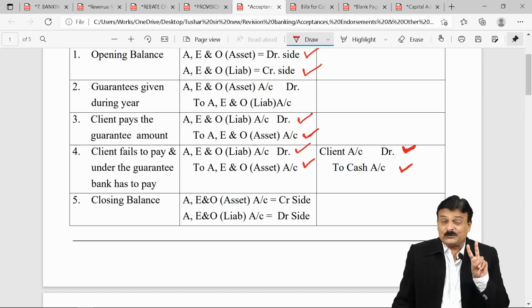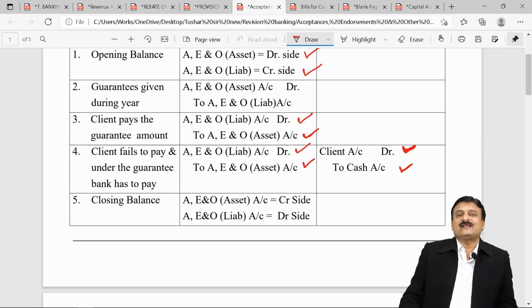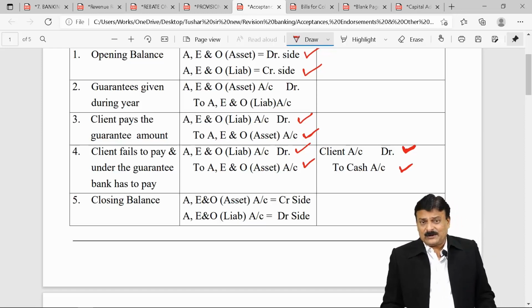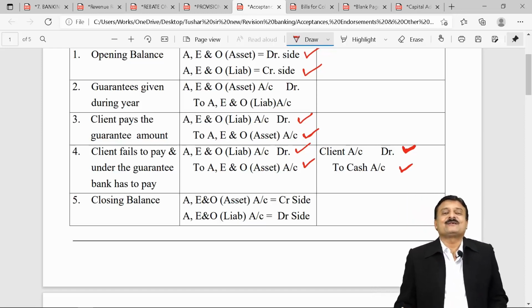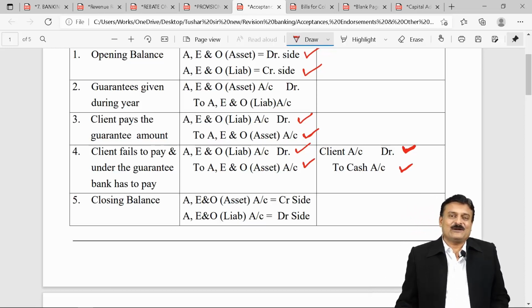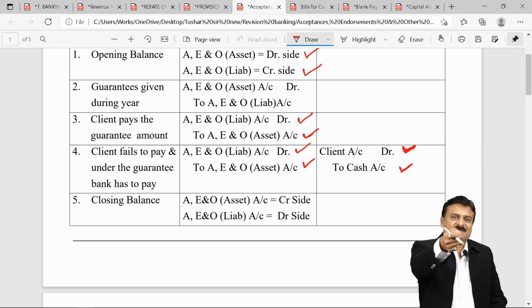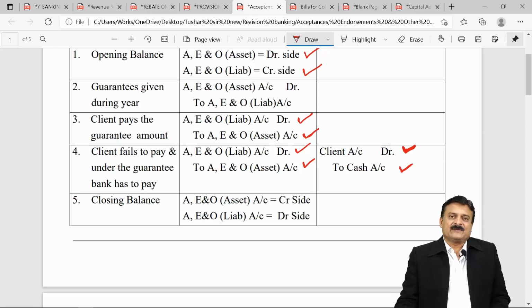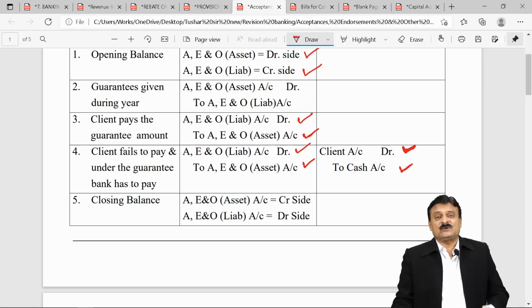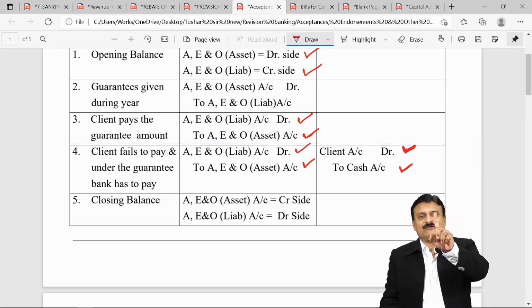Out of these 4, there are 2 where bank is involved. Which 2? Discounting of bill, and next is bill sent to bank for collection. Discounting of bill we had seen just now, rebate on bills discounted. Now we see bills for collection. What is bills for collection? Your bank's clients, account holders, are giving their bills receivable to your bank. They are not selling it to you, they are not discounting it to you, they are simply transferring possession to you, not the ownership.